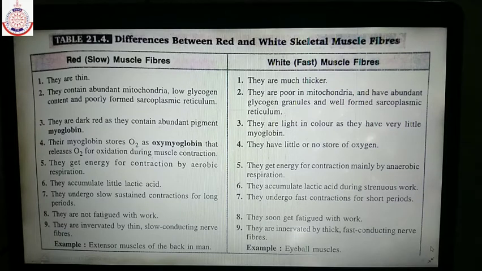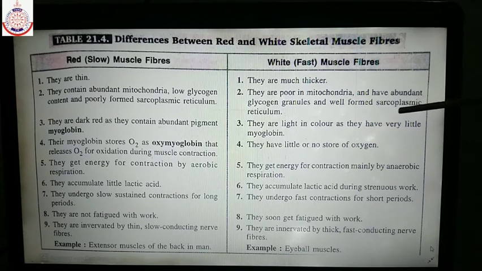So that's why the muscle fibers which have less myoglobin are known as white muscle fibers. In these muscle fibers, the mitochondria number is very less. They have a very small amount of mitochondria, and the sarcoplasmic reticulum content is very high.